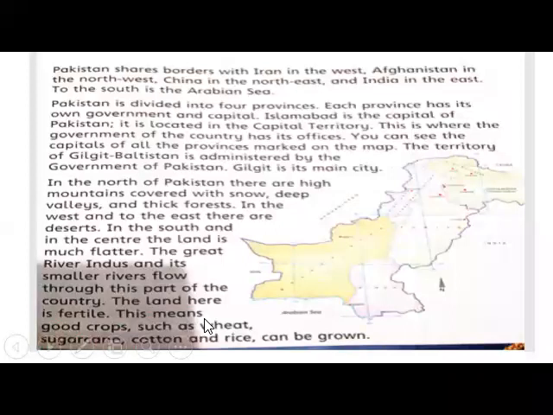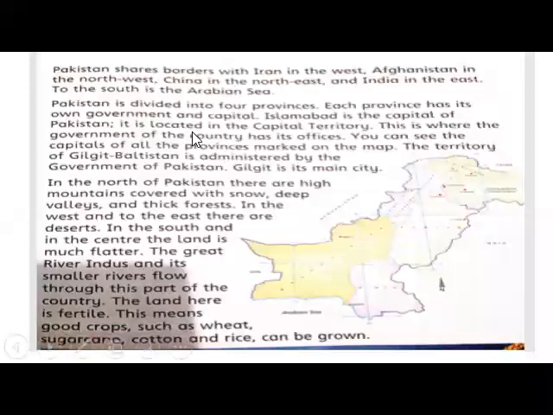So, students, we share border with Afghanistan, Iran, China, and India. In the first 2 lines, it is written, we share border with these countries. And after that, you will study about provinces. How many provinces are there in Pakistan? There are 5 provinces in Pakistan, and in the next slide you will see their capital cities also.